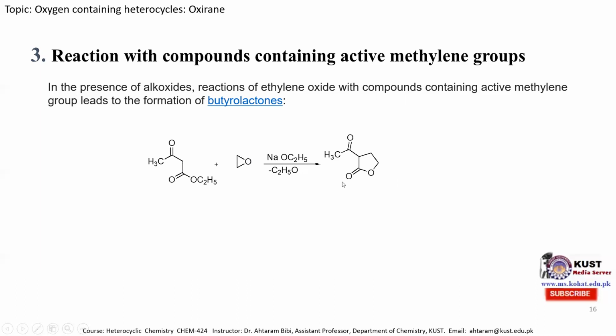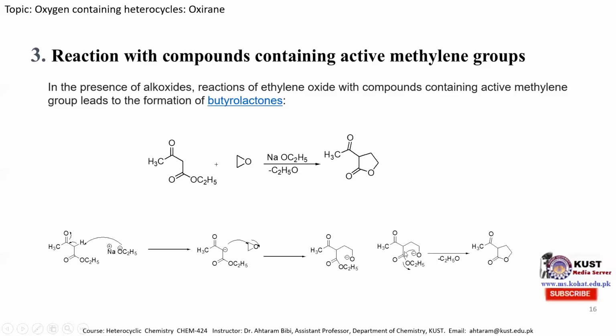butyrolactone molecule. And the mechanism is mentioned here: as a base is present, the base takes one of the hydrogens of the active methylene group, producing a carbanion in the first step. This carbanion attacks the epoxide to produce this species. In the last step, this negative ion attacks this carbonyl carbon, releasing the ethanol molecule and producing the butyrolactone molecule. So by reacting with an active methylene unit, the oxirane is converted to a butyrolactone molecule.